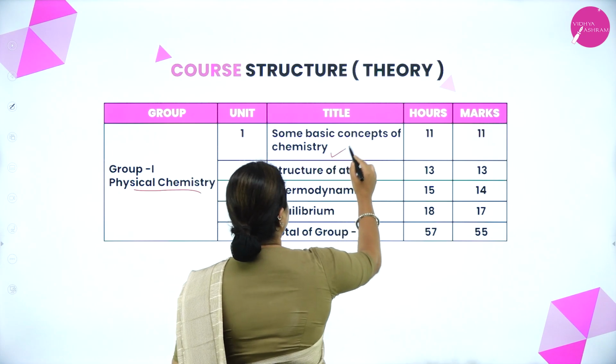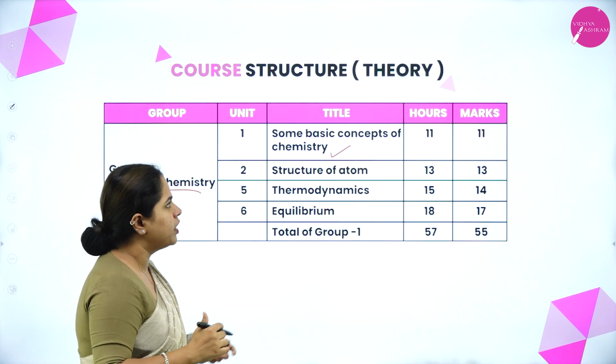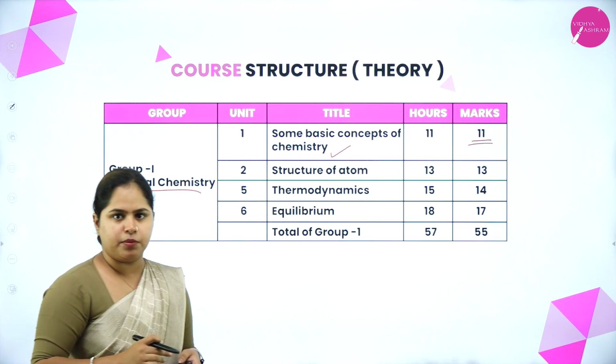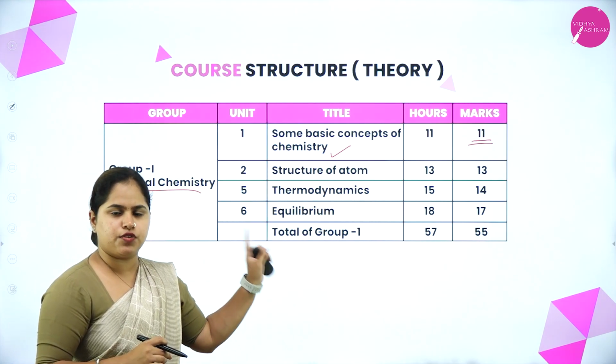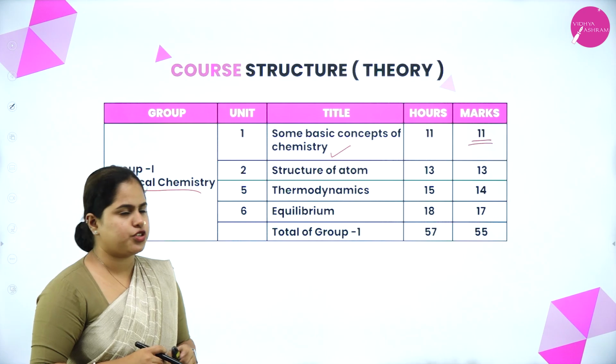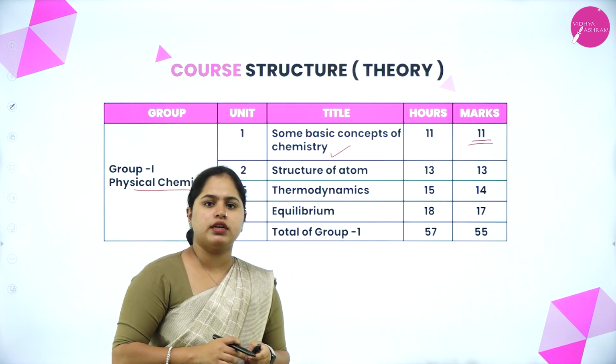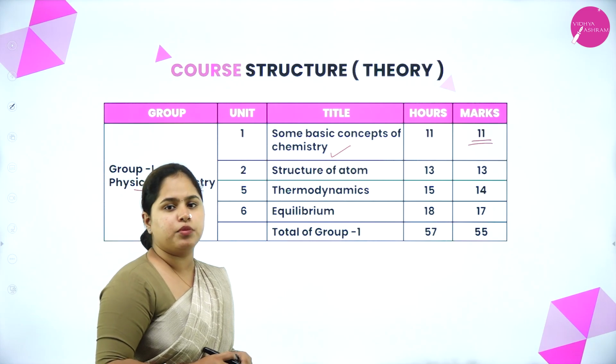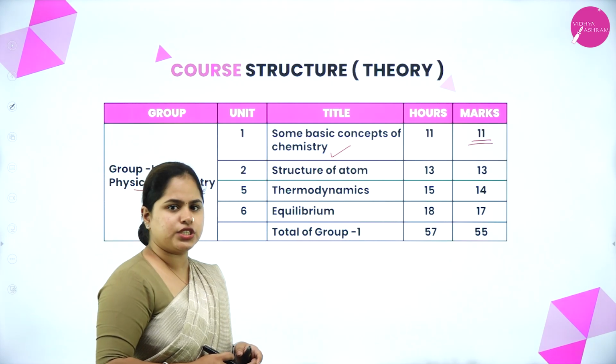That is your first chapter, some basic concepts of chemistry. So it consists of 11 marks from your 70 marks, right? 11 marks is from some basic concepts of chemistry. So this chapter is very important in the form of numericals also. So that is why you're getting 11 marks from this chapter. So the weightage is 11 marks.